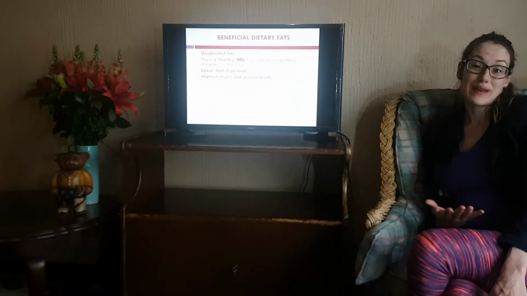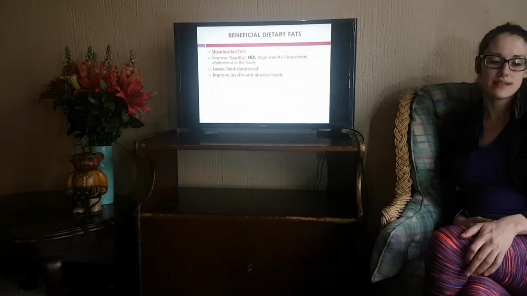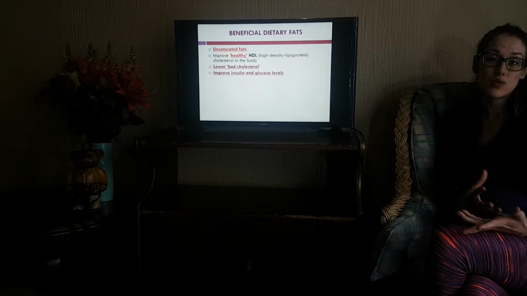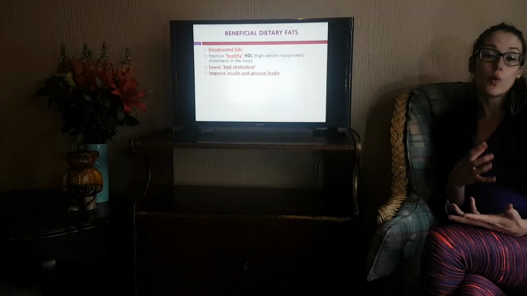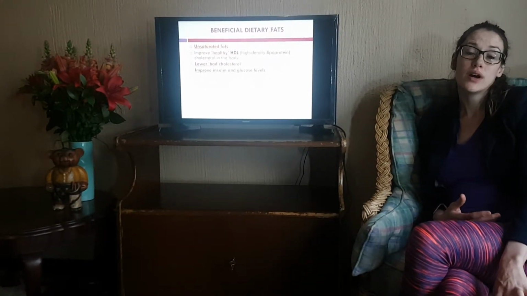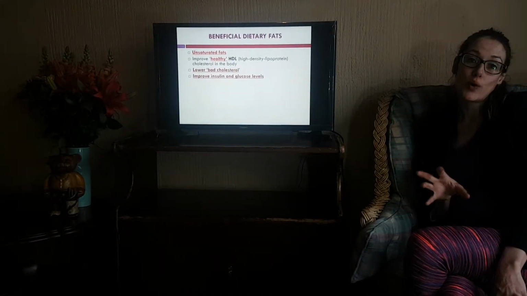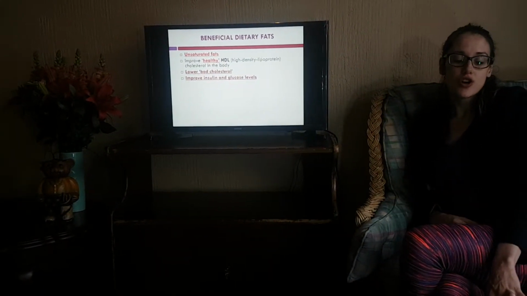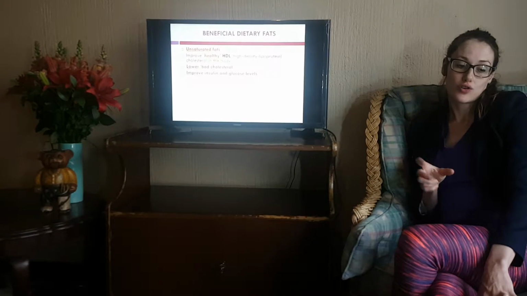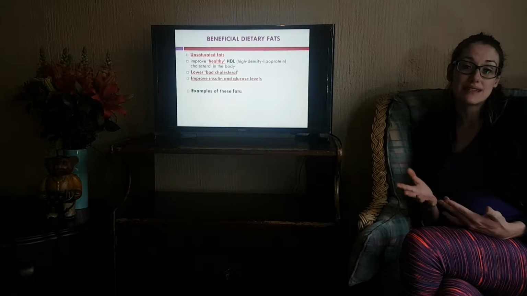We also, however, have your beneficial dietary fats. We want to consume more of those instead of your saturated and trans fats. These fats are called unsaturated fats. They typically come from plant sources of fat, but as I have mentioned, your oily fish is also a very good source of unsaturated fats. They help to improve your protective fat, your HDL cholesterol, so the good fats in the body, and they help to lower your bad cholesterol in the body. They've also got a beneficial effect in terms of insulin and glucose control. Some examples of these fats: most of us know about your omega-3, 6, and 9.